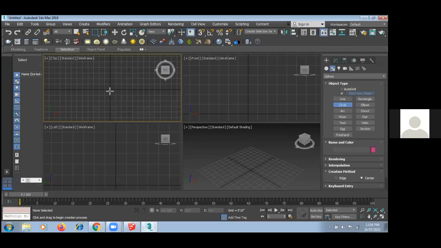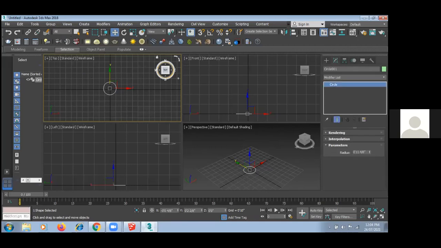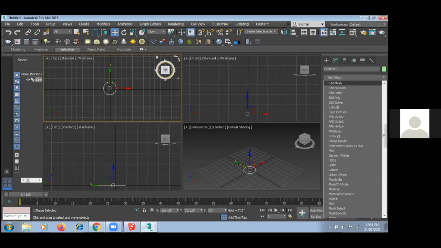Because sometimes it is difficult to create 3D models directly in isometric view and perspective view, because you can't match your zero level. If you are working directly in those views, sometimes it doesn't come on the zero level. So always try to draw anything in top view and front view. Now here also I have push and pull, like we did before. Here I have extrude. In modify, I have the modifier list, so I have extrude.